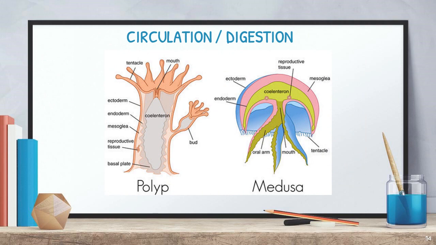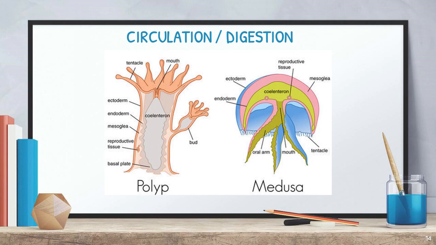The next one they said is circulation. Circulation means, in this example we said hydra, and the central region of the hydra consists of a cavity. That cavity is filled with water. So the water current is moving inside. The water is moving through this coelenteron, that is a central cavity which is present inside, and the water will come out through the mouth.